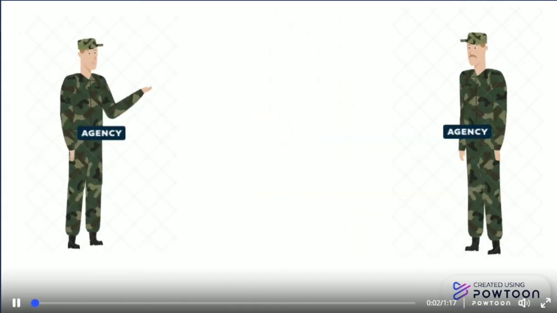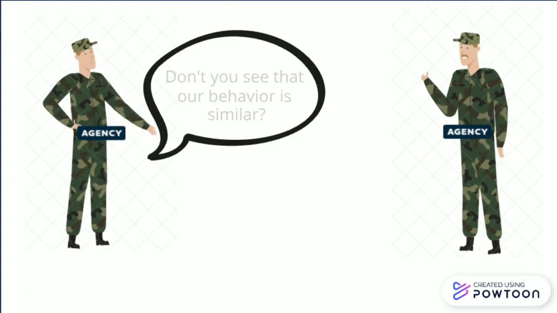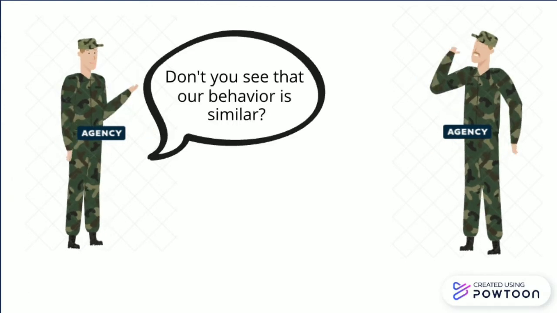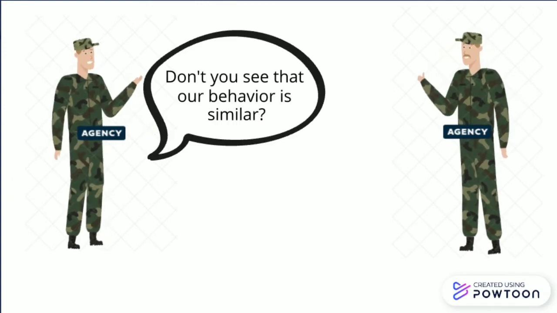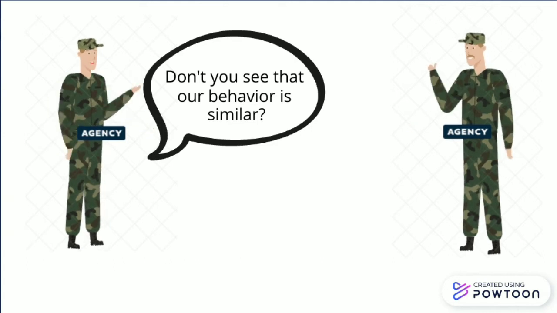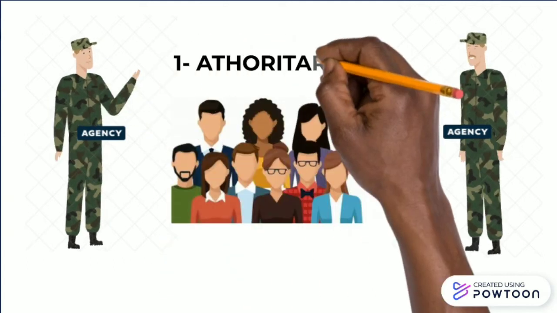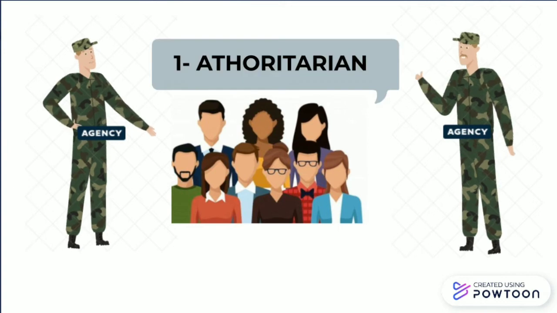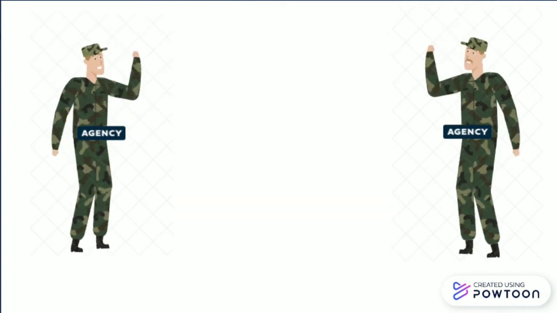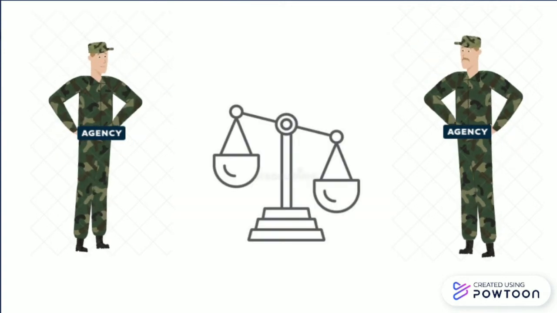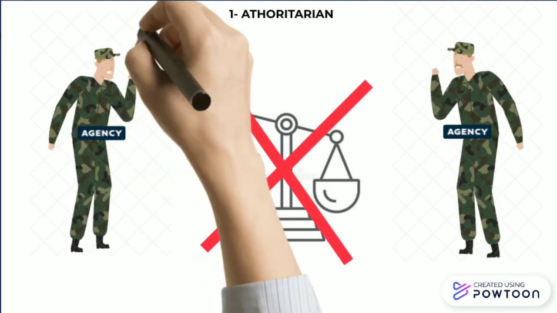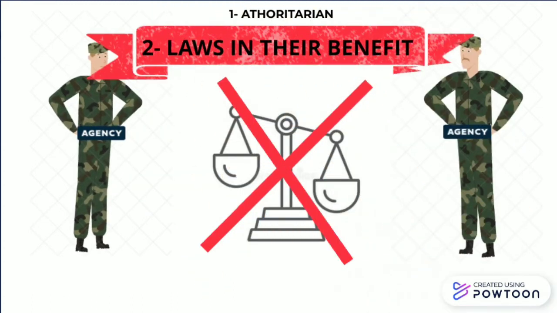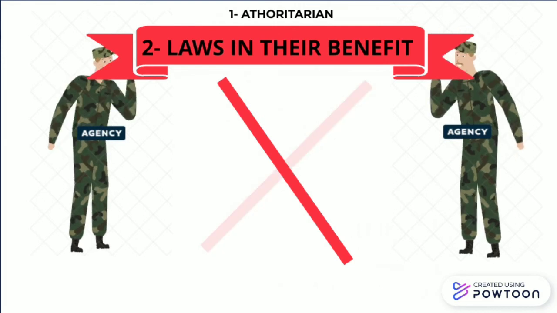We can see some similarities between the way of acting of Hitler and the things that are happening nowadays, such as the war in Ukraine. This is why we would like to compare both characters, Hitler and Putin. The first thing that we see that they have in common is that both apply an authoritarian regime to their country. Also, both create the laws for their own benefit. For example, Hitler with the racial laws and Putin with the changes in the constitution.